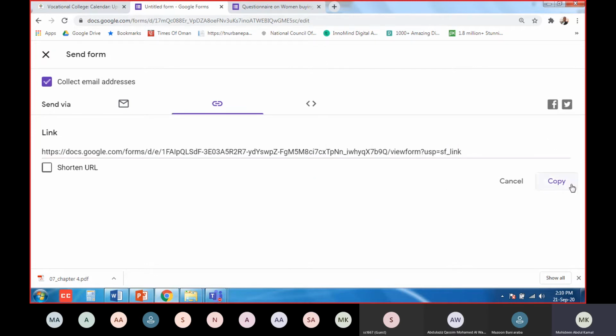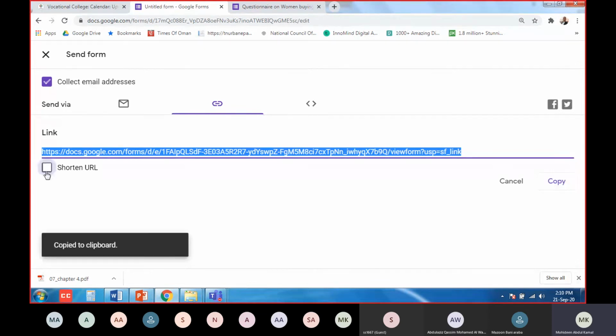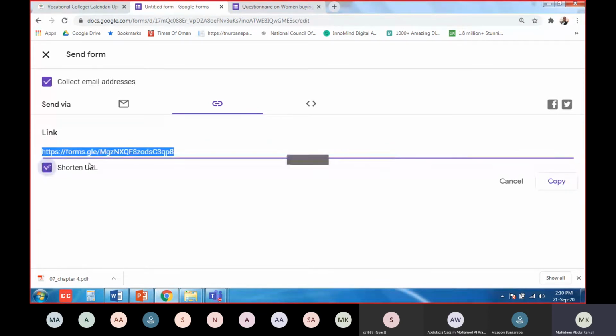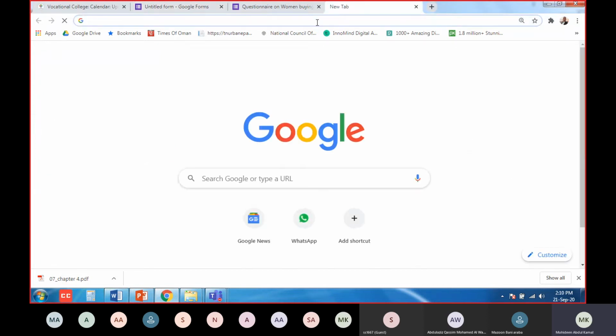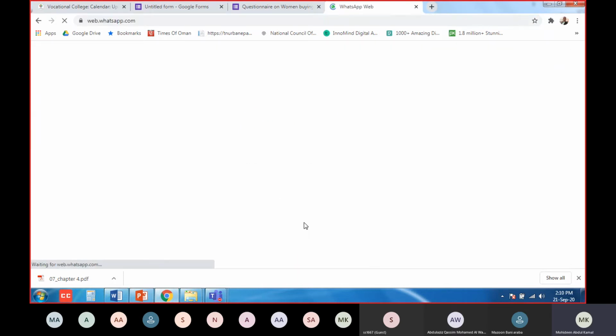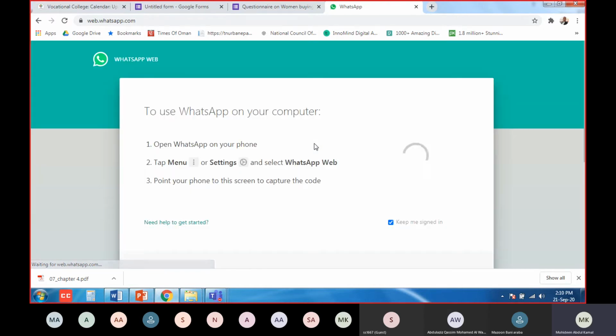If you press copy, it will be copied. Or what you can do is, if you click here, your link will become short, because this is a very big link. Once the link is short, you can copy it. Then you can go to your WhatsApp and send this link to your friends.